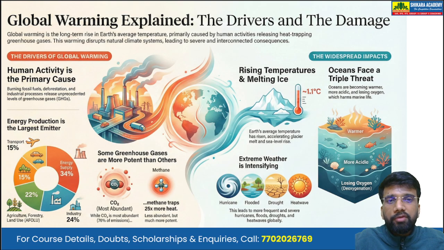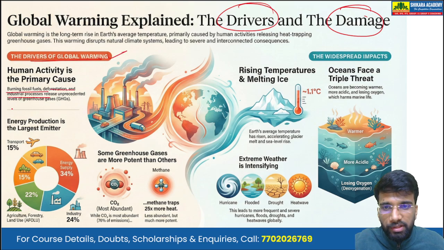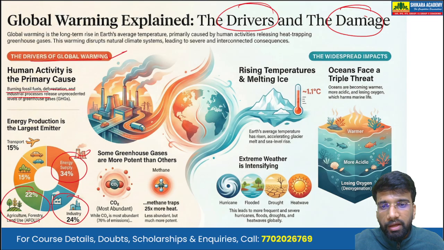Now, summarizing what we have discussed till now. So, global warming, the drivers and the damage. The drivers of global warming are the burning of fossil fuels, deforestation, and industrial processes. We have discussed the various sectors like the energy sector, the industrial sector, agriculture, forest and land use, the transport sector, and the building sector.